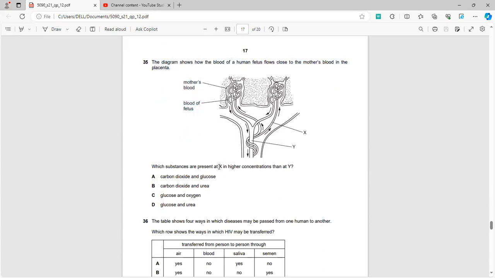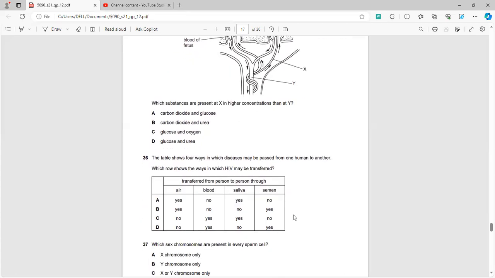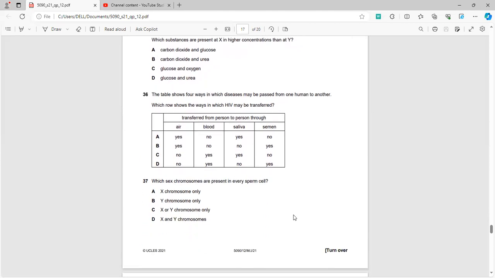Which substances are present at X in higher concentration than at Y? Yeah, so this is Y and this is X. We need to know that in the blood of the mother and the blood of the fetus, there is always diffusion going on, since the fetus needs all of the nutrients, and the mother receives all of the excretory or waste products. So all of the CO2 and urea will be higher in X, and it will eventually go into the blood of the mother, where it will be easily excreted.